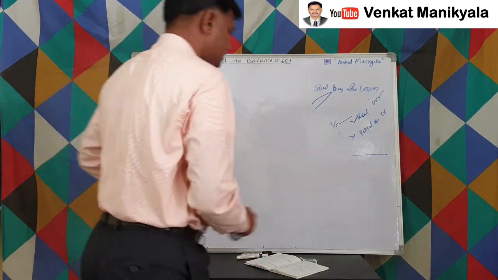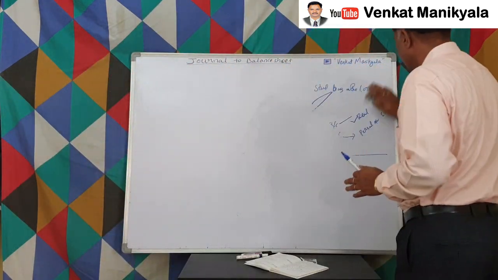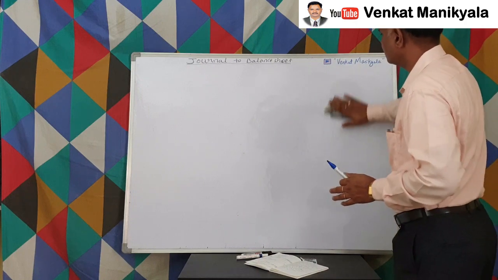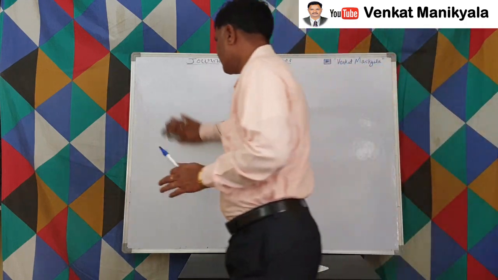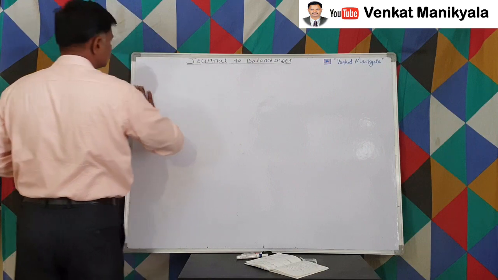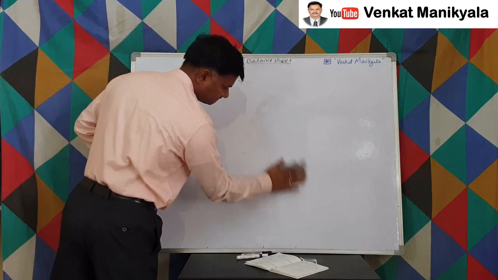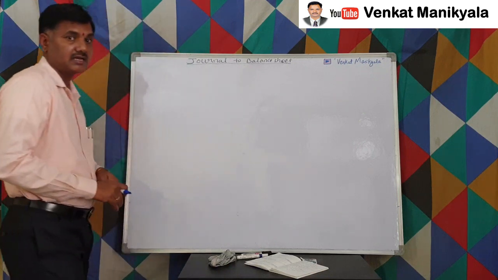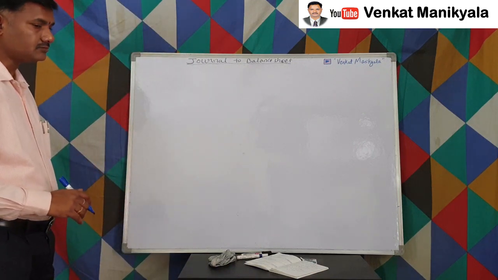Initially, for the BCom and intermediate, they only see the pro formas and also the transaction. Even if you write and everything is correct, they don't give many marks, right? They generally cut the marks because of wrong pro formas.